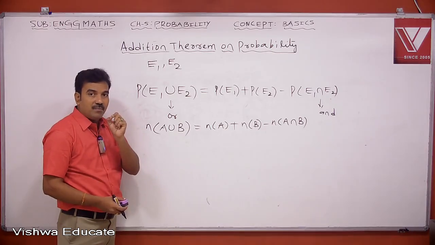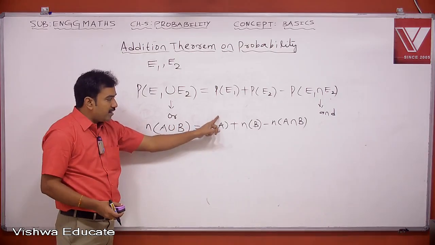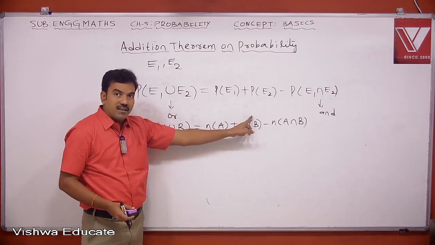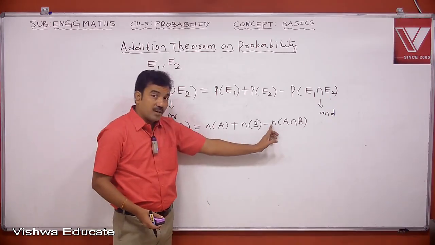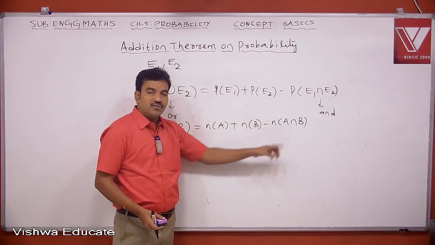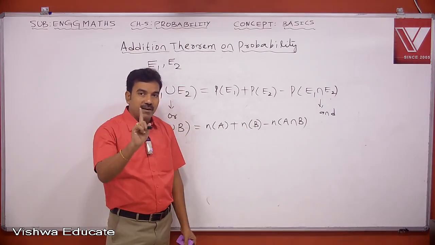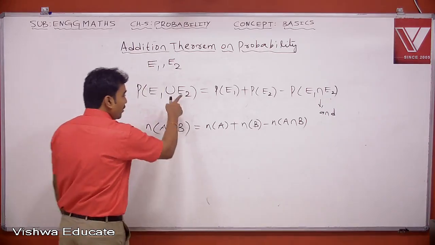If a particular element repeats in set A as well as B, we were counting that element here, and I am counting that element here. That means unnecessarily I am counting a single element twice. Therefore, you subtract. So I am counting it twice, subtract one time. So finally I am counting that element exactly one time. Each element has to be counted exactly once. Therefore, here also the same.